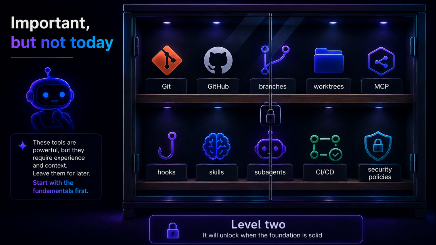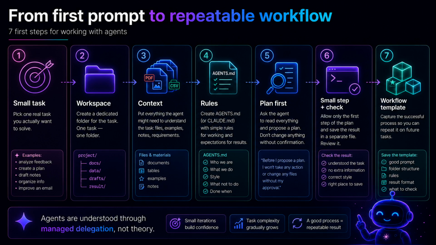You do not need to become an expert in one evening. First, build the habit of delegation, then make the tools more advanced. Here is a simple path to start.